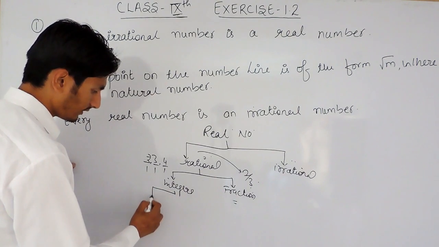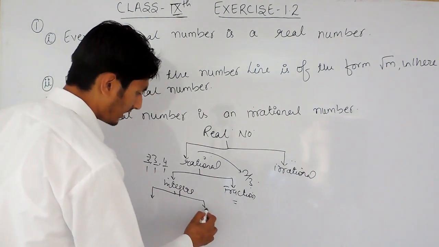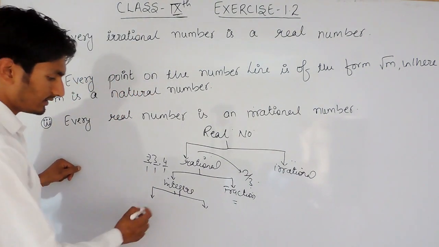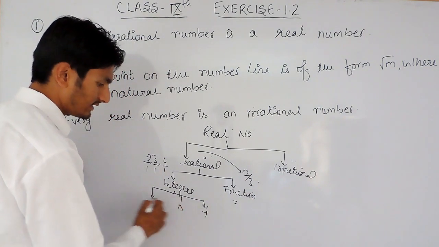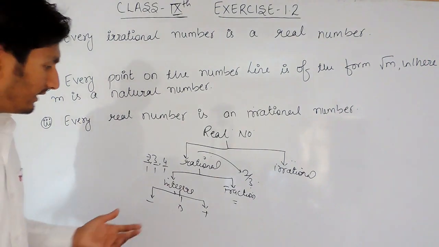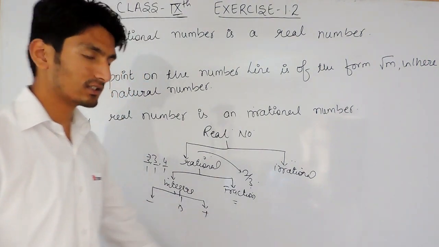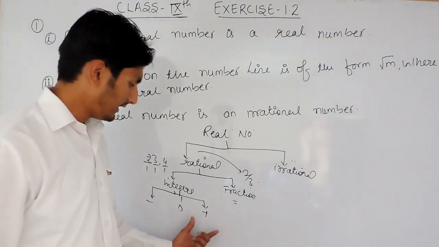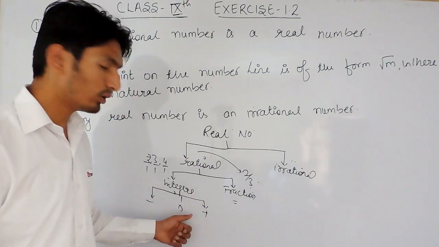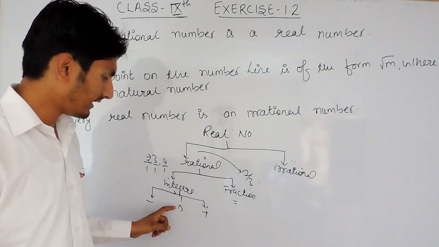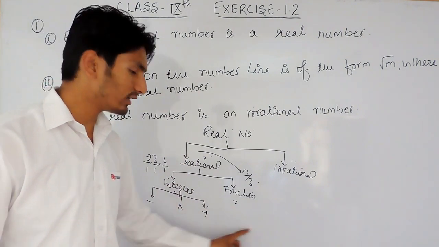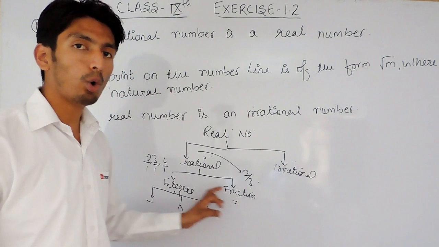Again, we know that integers are of three types: negative integers, positive integers and 0. In the positive integers, if I count from 1, those are known as natural numbers, and if I include 0 in that group, then this is known as whole numbers.